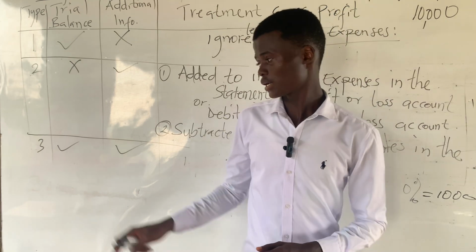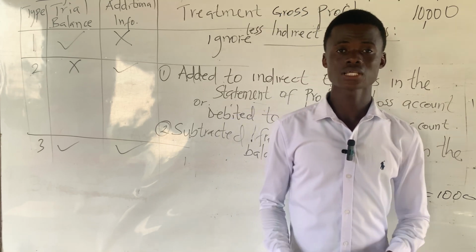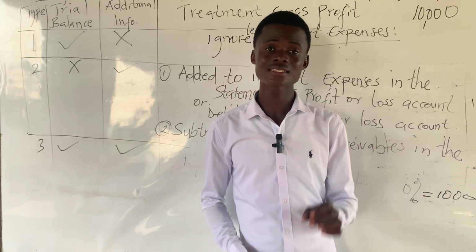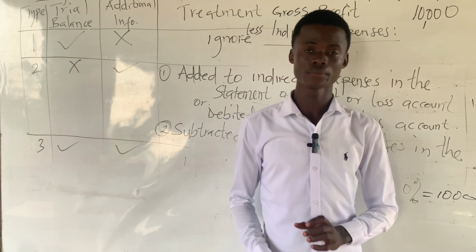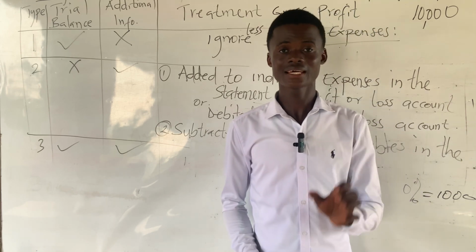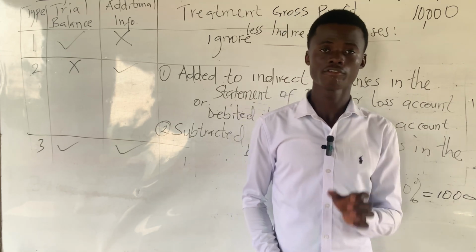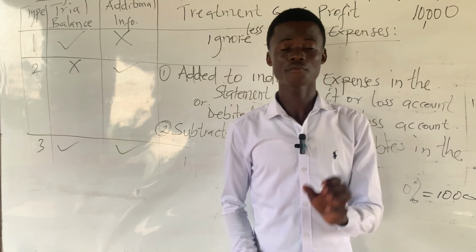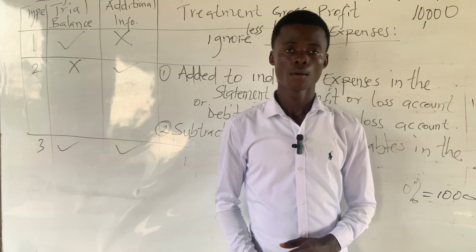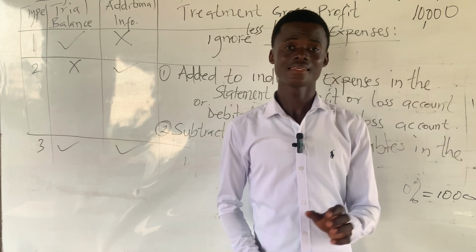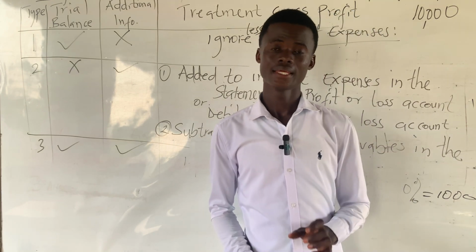When there is provision for doubtful debt on the trial balance as well as the additional information, the one that will be treated in the trading and profit or loss account or the statement of profit or loss account is the difference. Thus, after you've compared the previous year provision to the current year provision, that difference is the one that will be treated in the statement of profit or loss account, not the current year provision nor the previous year provision. So when the difference is an increase, then that difference will be treated as indirect expenses. But when that difference is a decrease, then that difference will be treated as other income, and thus it will be added to gross profits in the trading account.